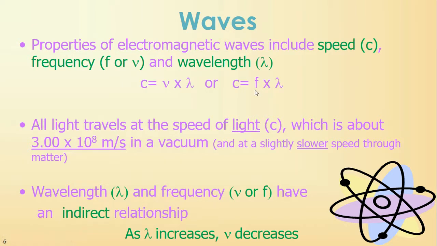That means if your frequency goes up, then your wavelength has to go down. They are an indirect relationship. It is an inverse relationship. As your wavelength increases, your frequency by default has to decrease. As your wavelength decreases, your frequency must increase. We'll talk about that a little bit more in a minute.